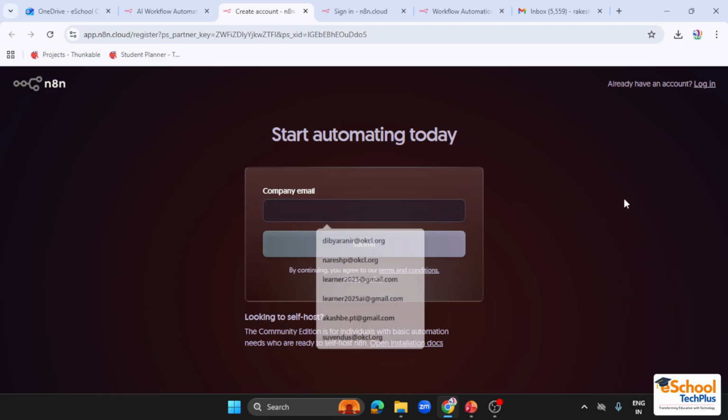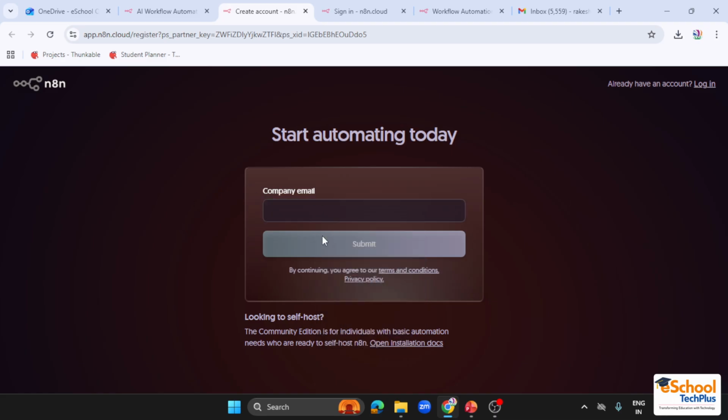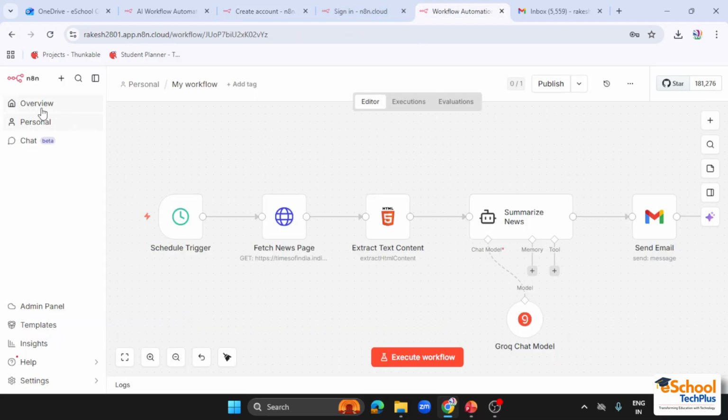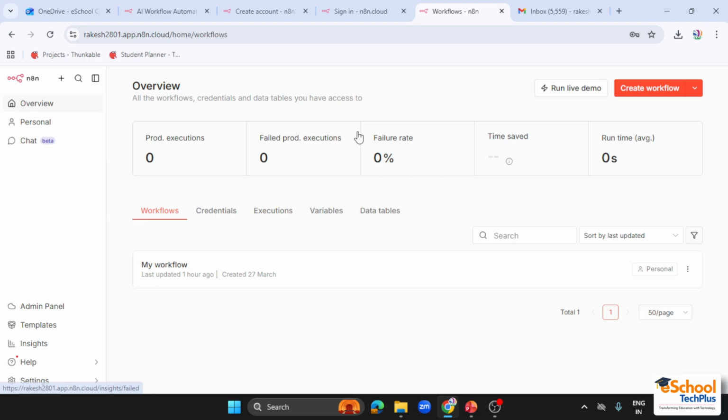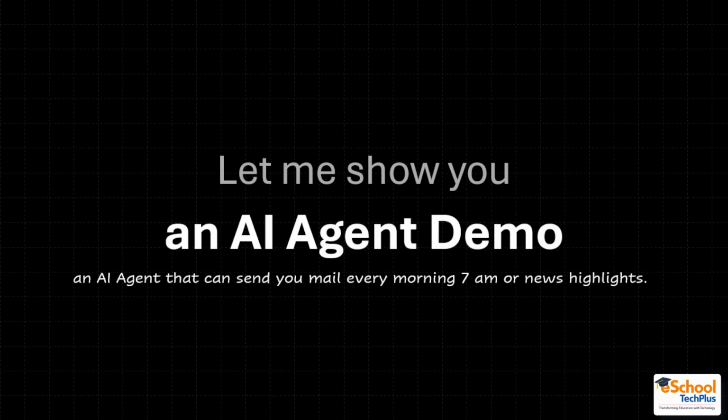You can add your account over here, then it will ask you some details, then you can proceed to login. So this is something like the UI of the n8n platform when we log in. So this is our workspace.